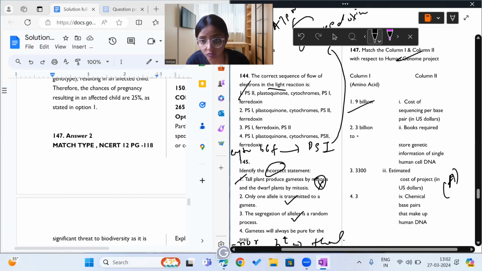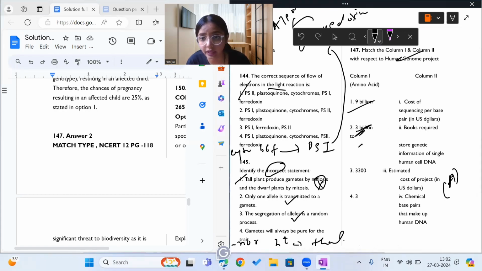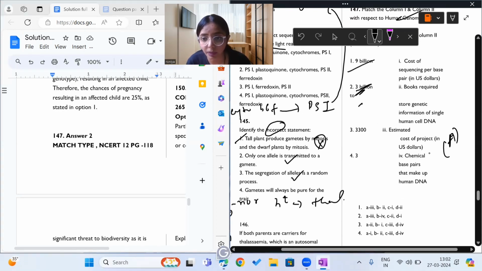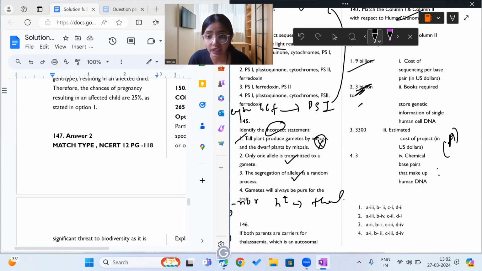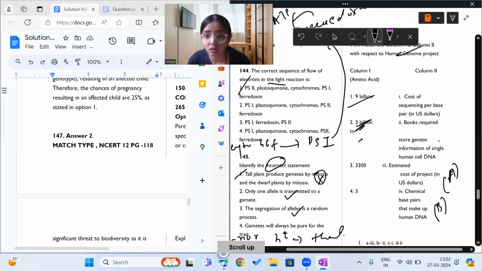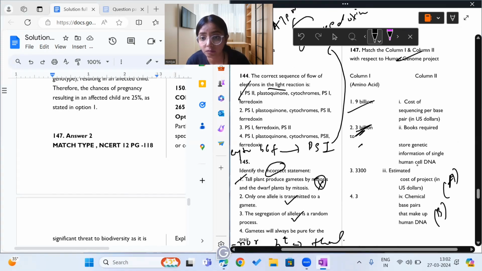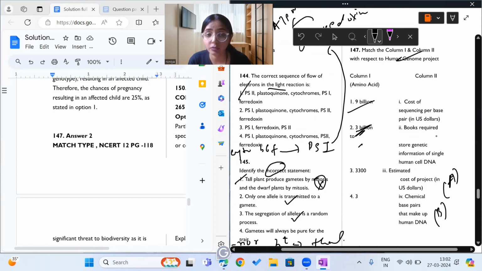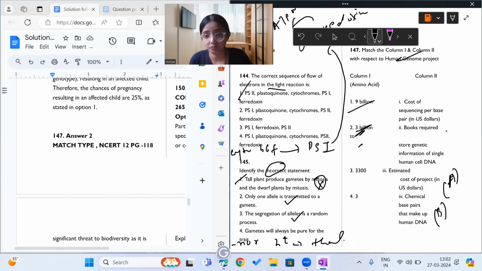2.3 बिलियन टू, ये क्या है, it is chemical base pairs, the 2.3 billion pairs that make up the DNA. So B is 4. Okay. And 3,300 books are required. 3,300 books are required to store the genetic information of one single cell's DNA.